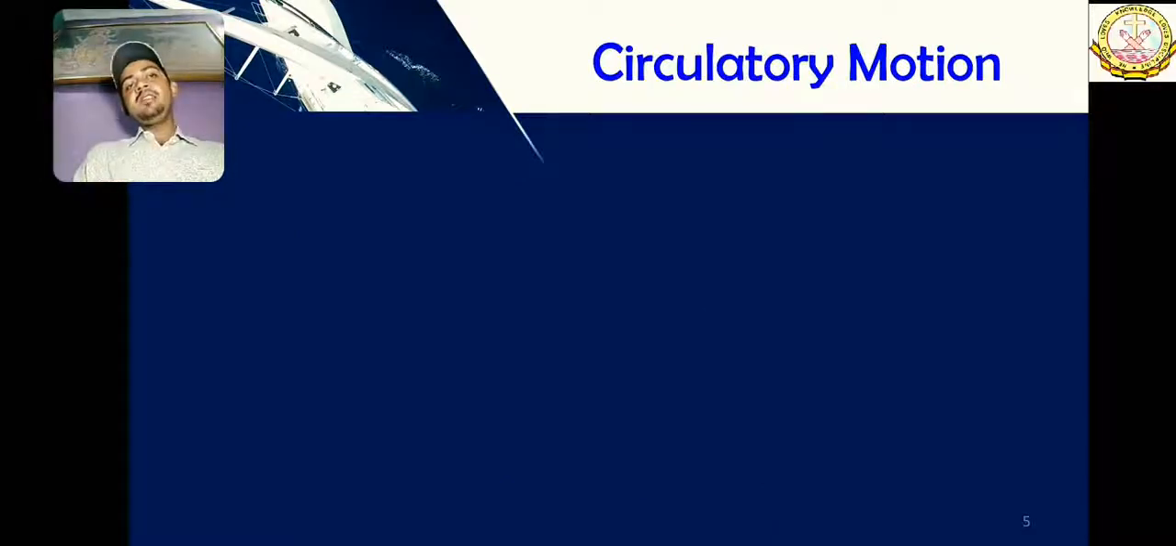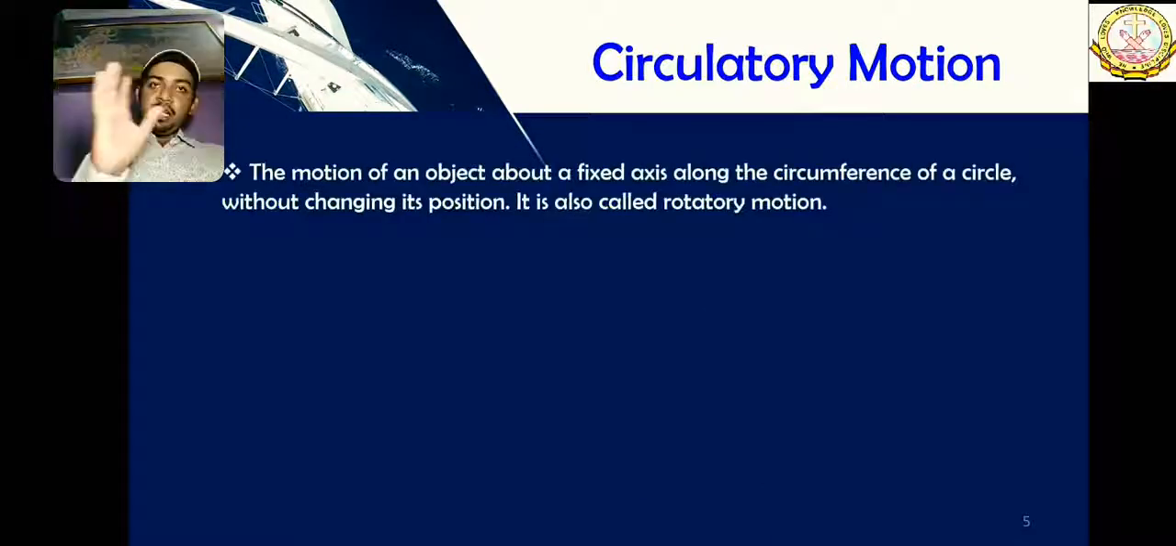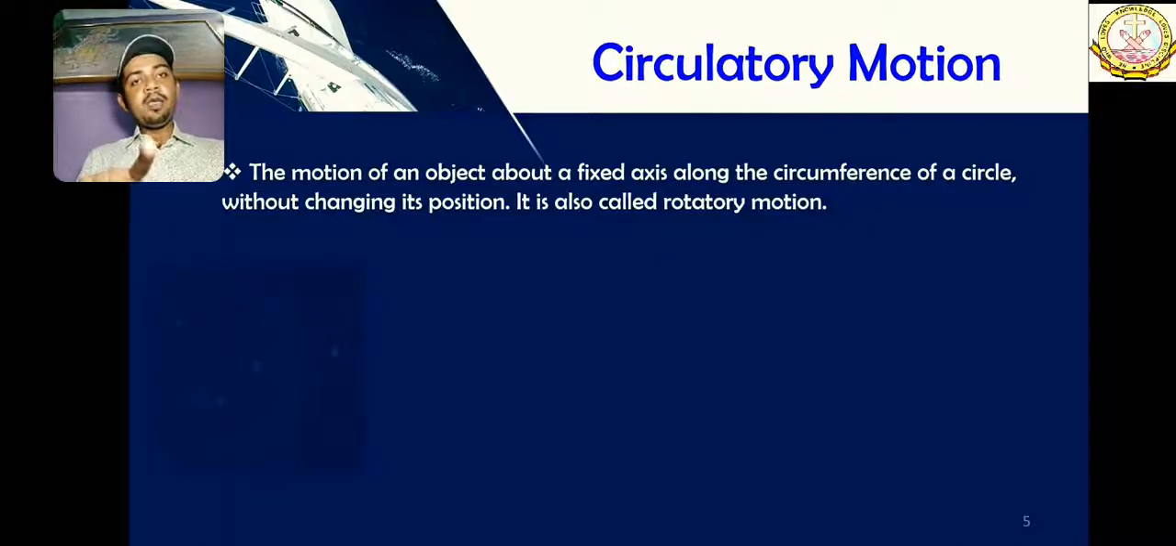Second thing is circulatory motion, in which an object moves about a fixed axis, along the circumference of a circle, without changing its position. It is called rotatory motion. The object itself is not changing its position, it is there itself.